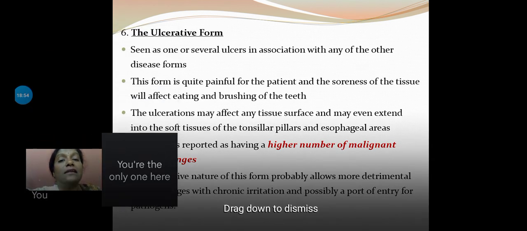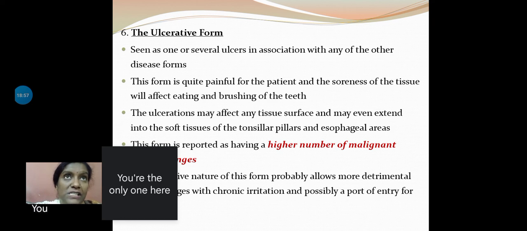The next one is the ulcerative form. The ulcerative form is the one that carries the highest risk of malignant transformation.